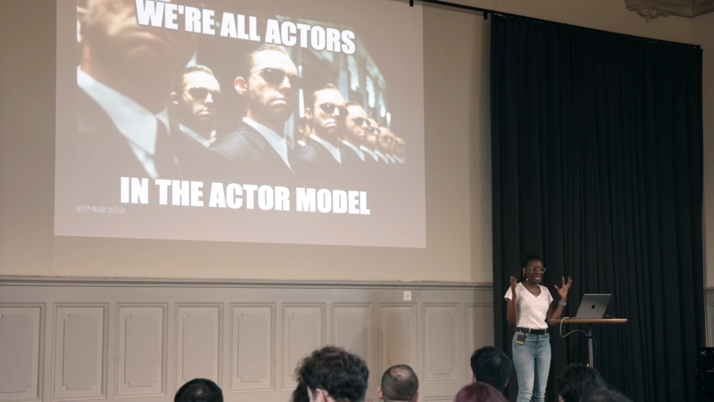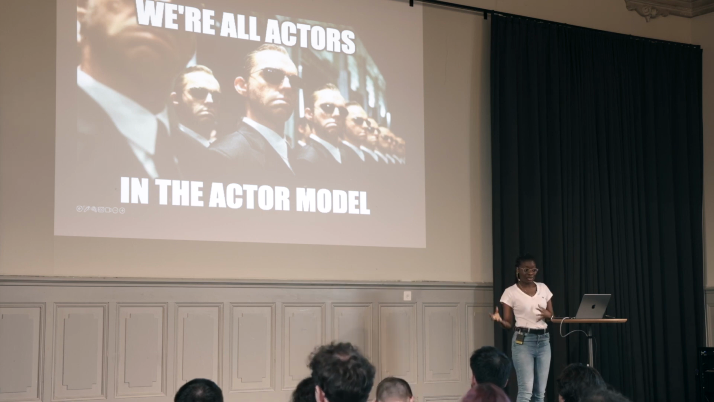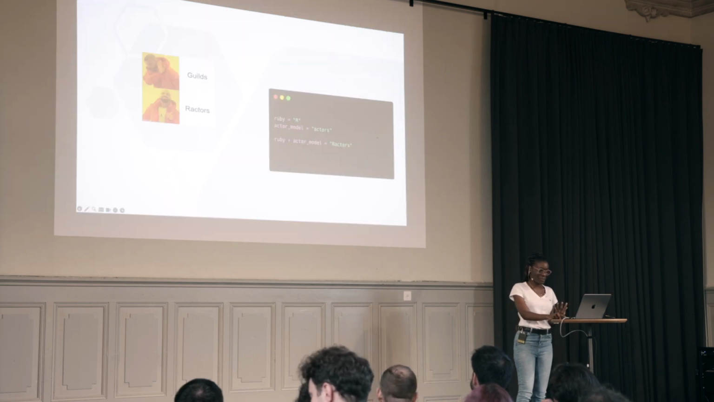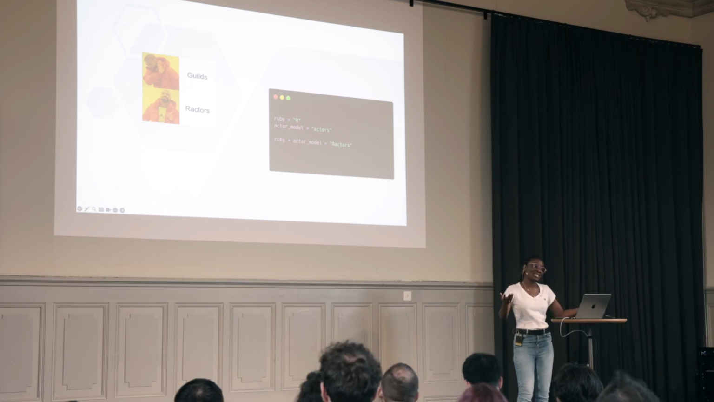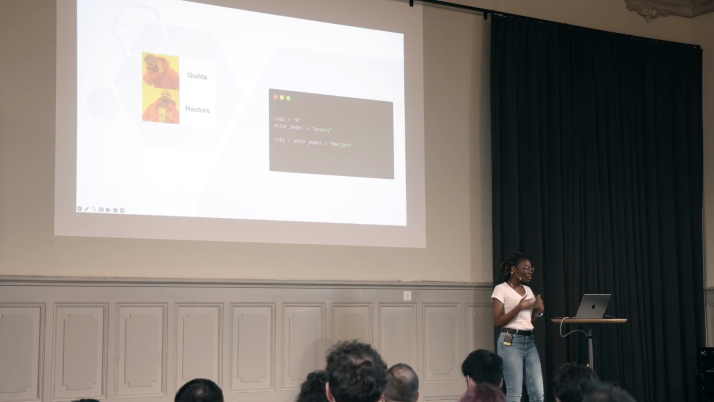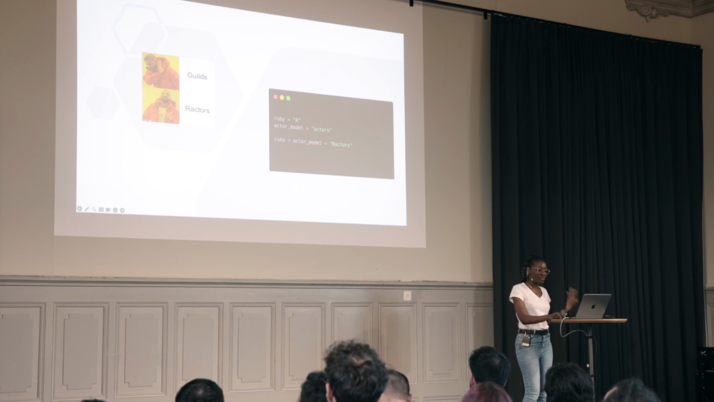So I guess it's already getting pretty clear where the name Ractors came from. From this beautiful piece of code, we can see where the name actually emanated from. I like it a lot. In the beginning, they were introduced as guilds, but with the release of Ruby 3, they were introduced as Ractors.